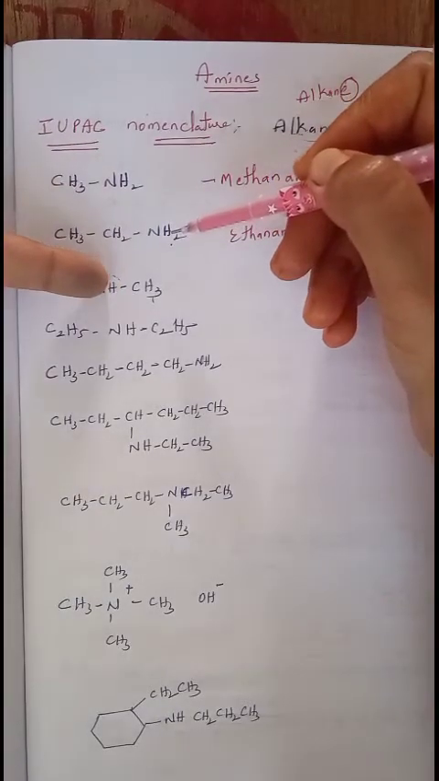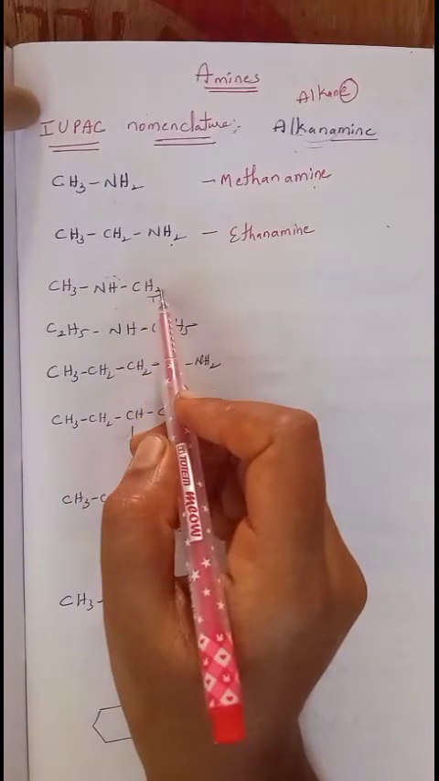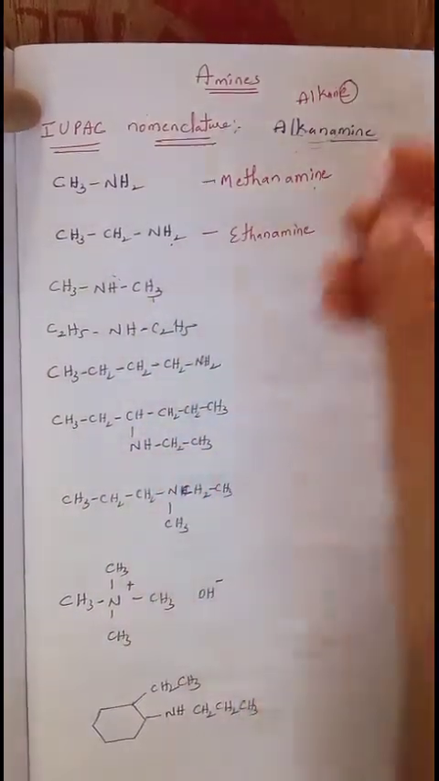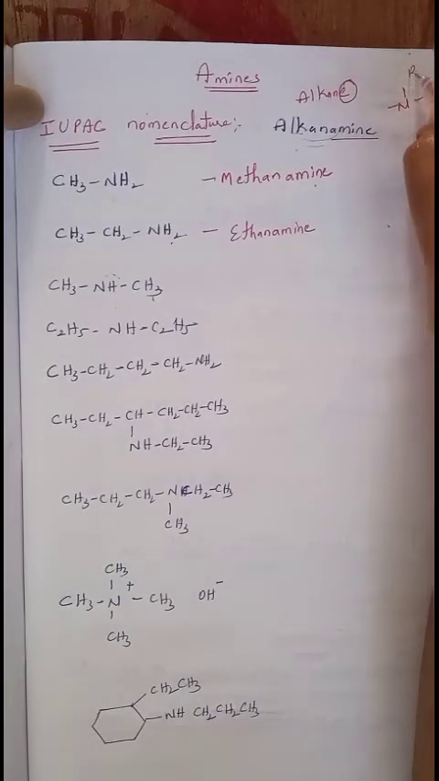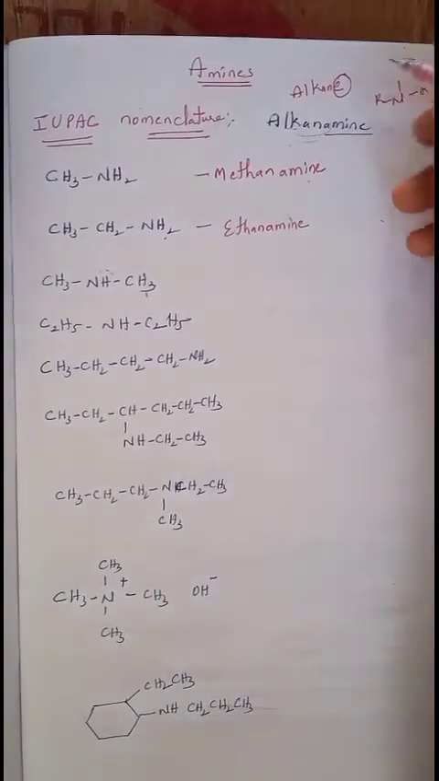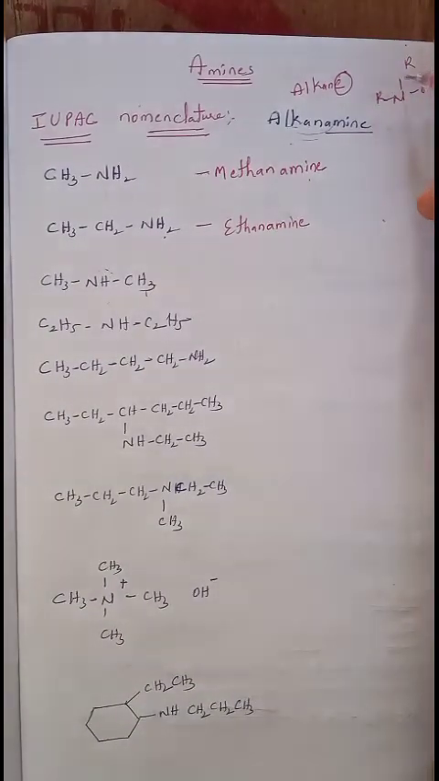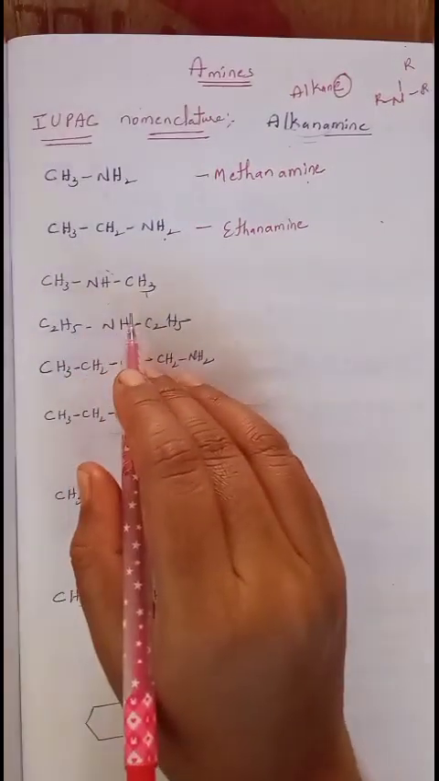But on this nitrogen, two alkyl groups are present, this side one and this side one, so that is said to be a secondary amine. In the same manner, when nitrogen is attached with three alkyl groups, that is said to be a tertiary amine. You just keep that in mind, because there is a chance to ask a question based on that. Now we'll try to write the name of this